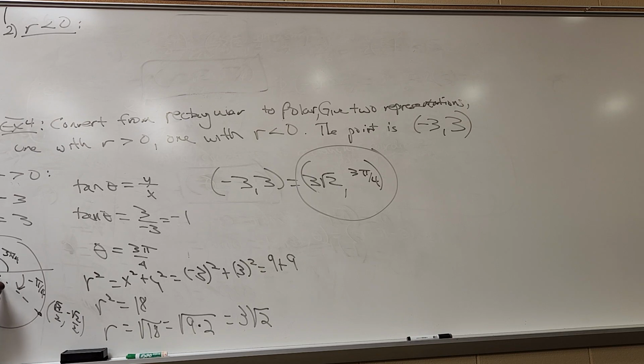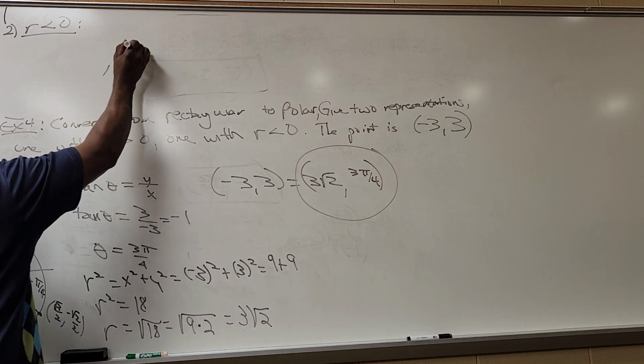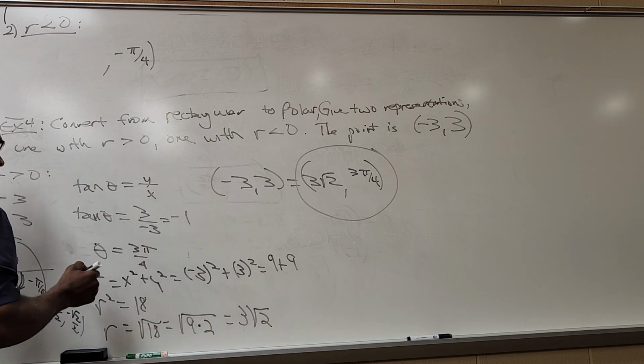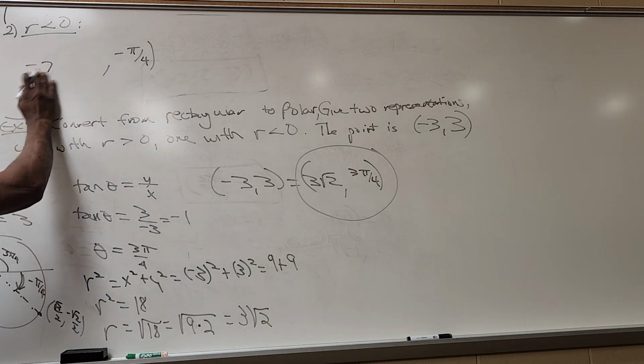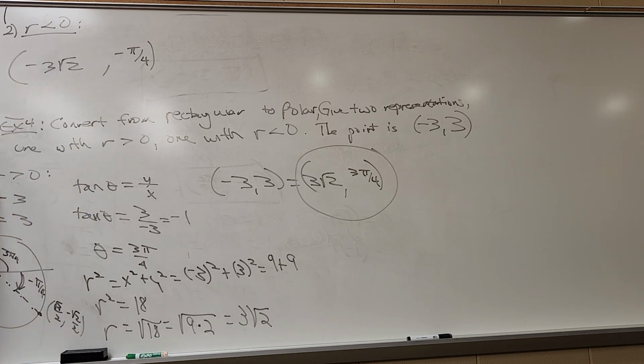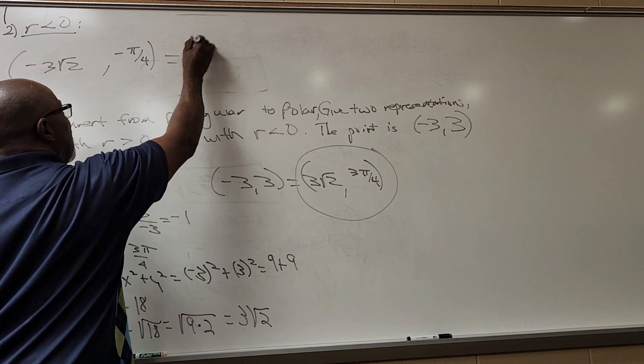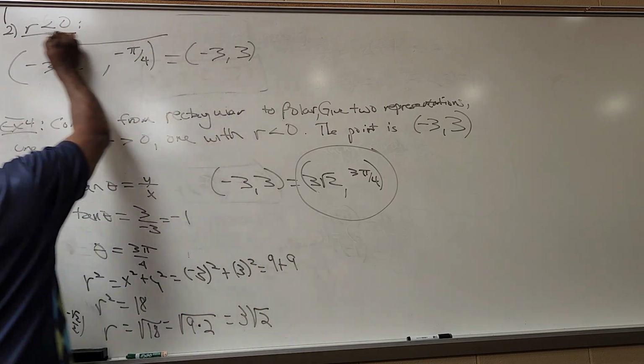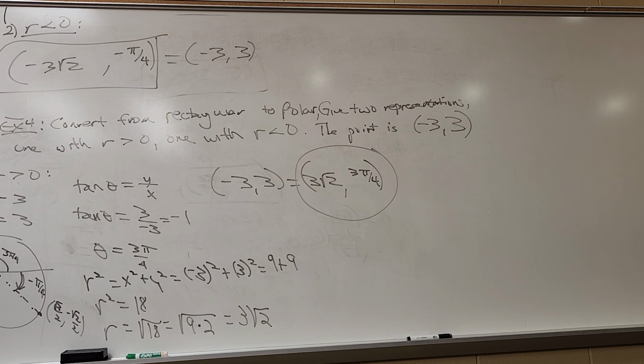But if I want to represent that point at negative 3, 3, so suppose that point sits somewhere up here, okay? Well, I can do an angle of negative pi over 4, but instead of going 1, 2, 3 units in a positive direction, I can go 1, 2, 3 units in a negative direction. So I can use theta equals negative pi over 4, but I'm going to need r to be negative. So r will be negative 3 square root of 2. So this point right here is the same as negative 3, 3. So there's my representation where r is negative, okay?